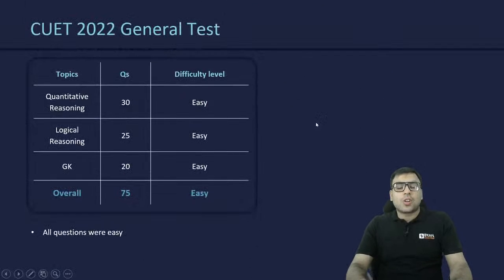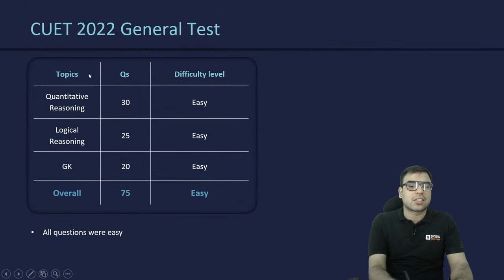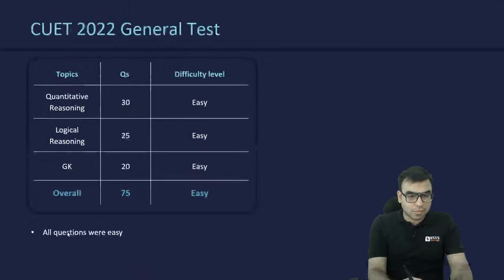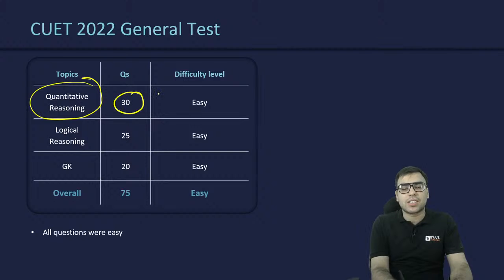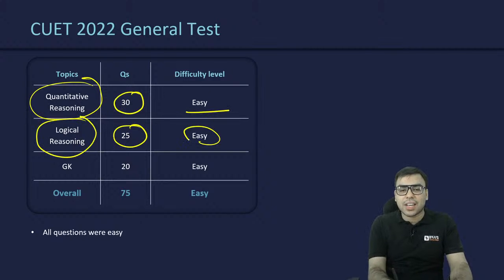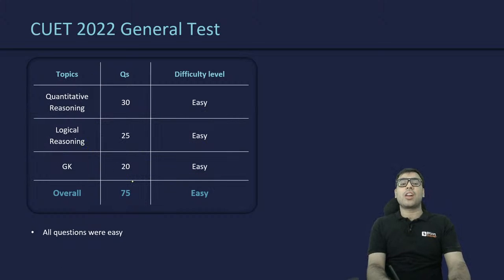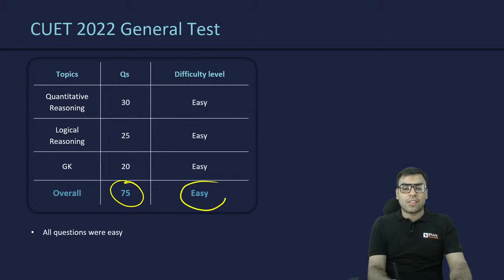Now, the general test was something like this: quantitative reasoning, 30 questions, easy level. Logical reasoning, 25 questions, easy level. GK section, 20 questions, easy level. So in all, out of 75 questions, all were easy level.